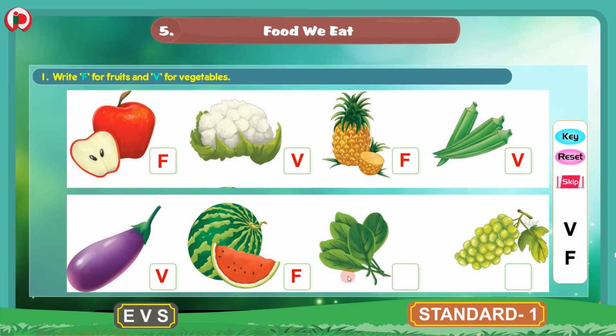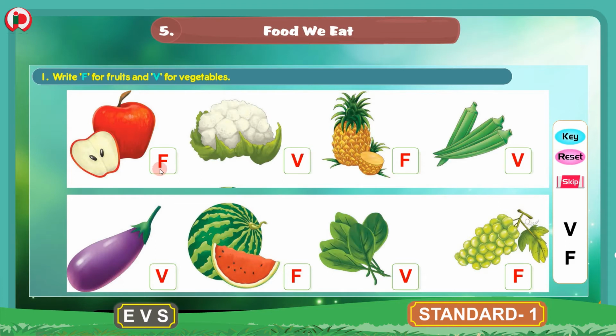Next, this is spinach. Spinach is a leafy vegetable. So we will write V for vegetable. And the next are grapes. Grapes are fruits. So we will write F for fruits. F for fruits. Grapes are fruits. So we are writing F.